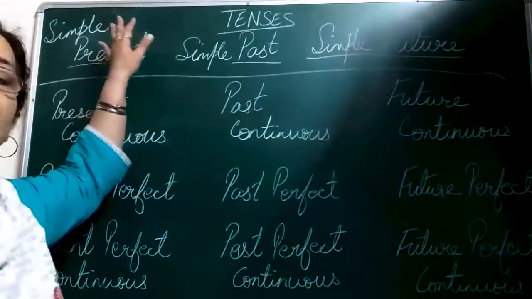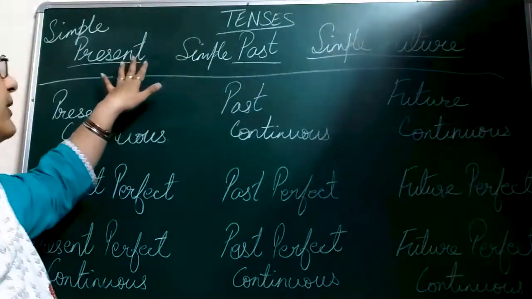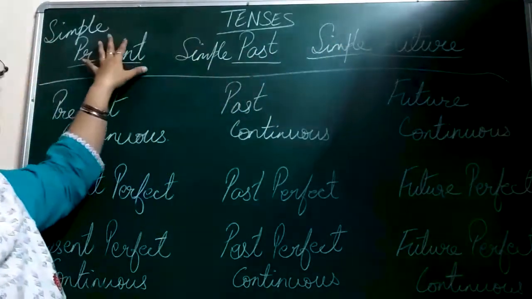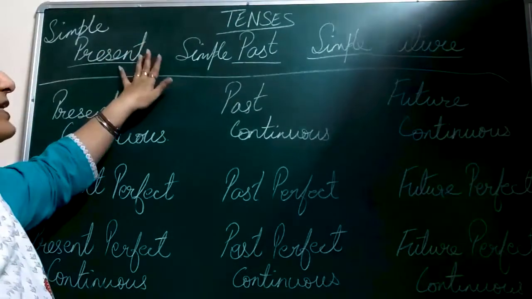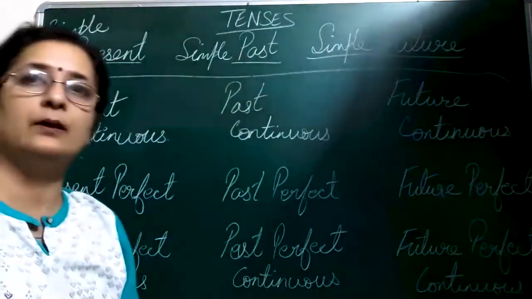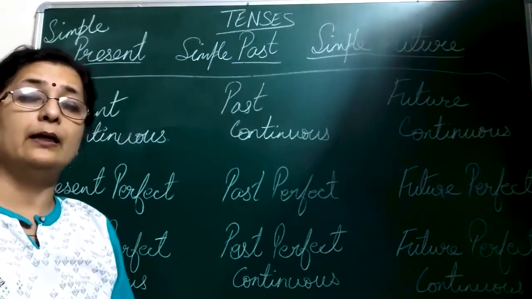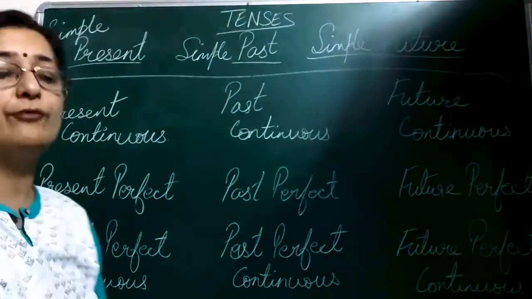Okay, now the simplest form of present form we'll be doing this first slot of tenses, where we'll be discussing about simple present, simple past and simple future tense. Let's see quickly one by one. Now there are going to be no confusions at all.